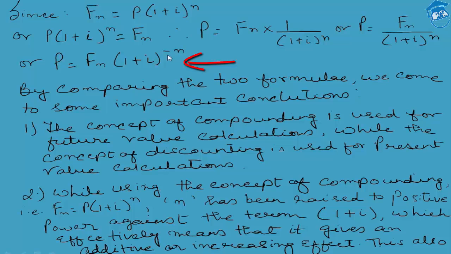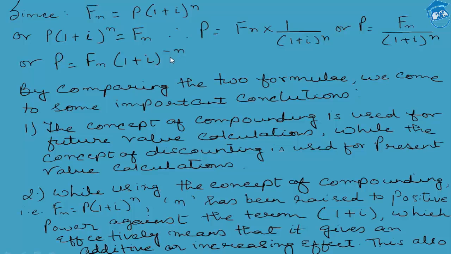So this is a very important point, dear students. P is equal to Fn into 1 plus I raised to the power of negative n or minus n. Let me tell you at this particular juncture, students, that this is not the correct way of writing the formula. I have written it over here just to help you understand the implication of the negative power of n. Again, this is not the usual practice. Rather, the usual practice is to write the formula as P is equal to Fn upon 1 plus I raised to the power n. We don't usually write a negative exponential power raised against the base.